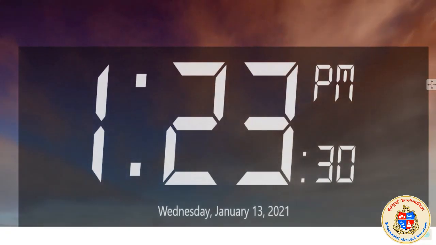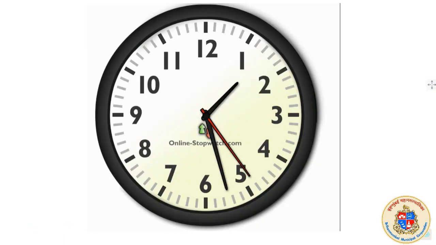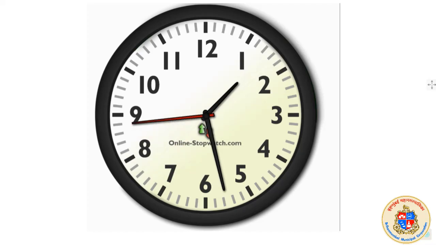But as far as learning mathematics is concerned, we should know how to do addition and subtraction of time. And time has something very important and peculiar. What is that? Look at the clock. It goes around and around, because time is related to the spinning of the earth, correct?